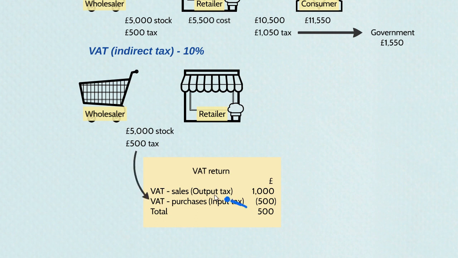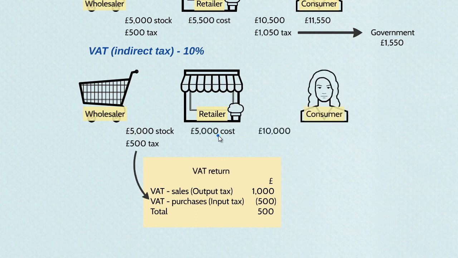So in this case, the £500 of tax they pay on their purchases is the input tax, and that goes on this line here. When we continue on, the retailer has only paid £5,000 for their goods, because they can reclaim the £500 of tax, the input tax. And so in order to get that same margin, they want to make £5,000 profit. So they add £5,000 to this cost, which means they can sell the goods to the consumer for £10,000 rather than £10,500 as it was up here, which means the consumer also pays less tax. Rather than £1,050, they only pay £1,000 in tax.